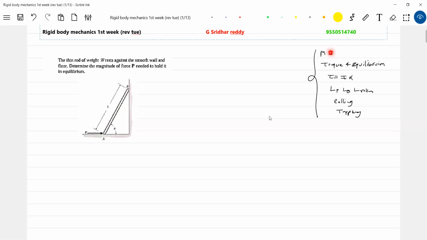Different types of numericals will come, with different shaped objects, how to use the parallel axis theorem, the perpendicular axis theorem, and some symmetry problems. Go through them, then come to equilibrium, the idea of rotational equilibrium or overall equilibrium, then torque equal to I alpha. These will be two-dimensional problems with plane diagrams, and 3D diagrams too. I feel students have to put effort here, because this is where the concepts of rigid body mechanics are hidden. Once you are sure about the different types of numericals, how to define a torque, and how to calculate angular acceleration, the other part you find a little more convenient.